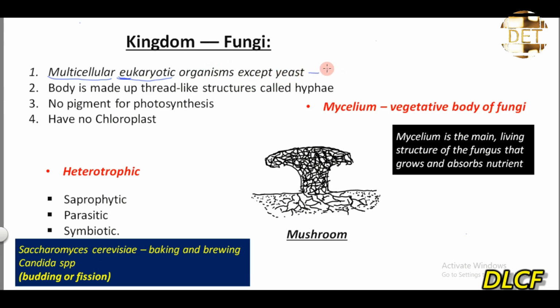Yeast is an example of a unicellular fungi. So all fungi are multicellular and eukaryotic except yeast. Yeast is a unicellular eukaryotic fungi. So that's very important. You must note that.